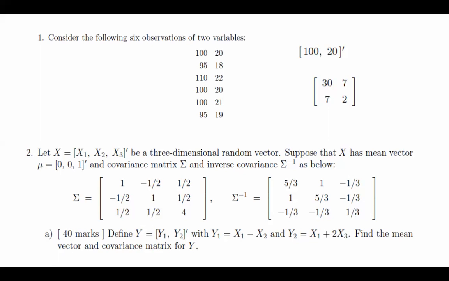Yes, x1 and x3 have the same variance, and x2 has a high variance. Normal. And what about the covariances? x1 and x2 have a negative correlation or covariance, and x1 and x3 have positive. What about x2 and x3? They also have a positive one. Okay.